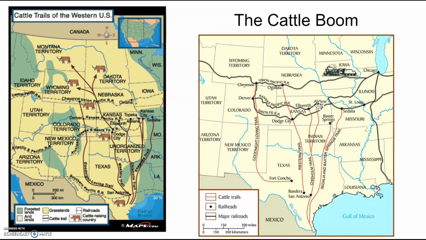So the surplus of cattle, accessibility to railroads, and demand for beef caused what becomes known as the cattle boom. However, in 1886, winter temperatures caused a lot of the cattle to die off. The next year, in 1887, there were record heat waves that also caused the cattle to die off, and overgrazing by the cattle themselves forced these cattle to eventually die off. So the cattle boom became the cattle bust by 1887.